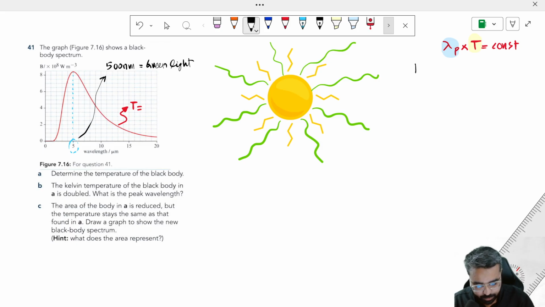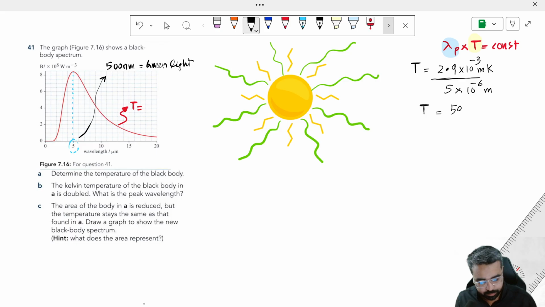That is easy. The temperature is equal to, and this constant is, dear students, 2.9 times 10 power negative 3 meter Kelvin, divided by the peak wavelength, that is 5 micrometer, 5 times 10 power negative 6 meter. So the temperature of the black body is 580 Kelvin. That is the answer for the first part. Let's go to part B, in which they say the Kelvin temperature of the black body is doubled.